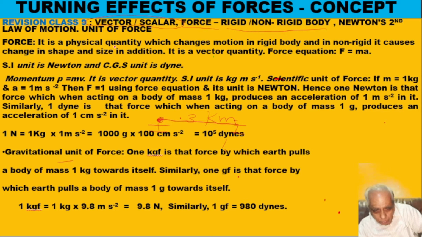Now, then we have also studied about Newton's laws of motion. What are Newton's laws of motion? There are 3 laws of motion which tell us the relation between the various parameters of motion like initial velocity, final velocity, acceleration, time, and so on. So, the second law of motion is very important, as we are going to use it in this chapter. What does the second law of motion say? The second law of motion says rate of change of momentum.